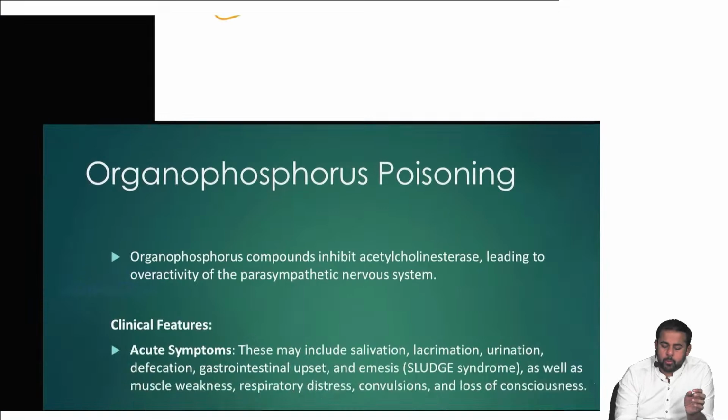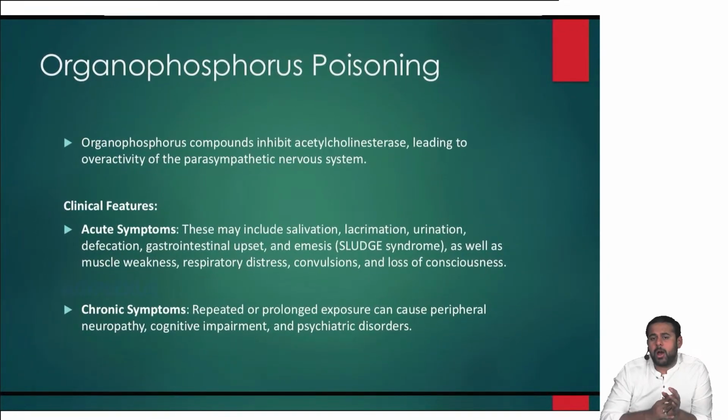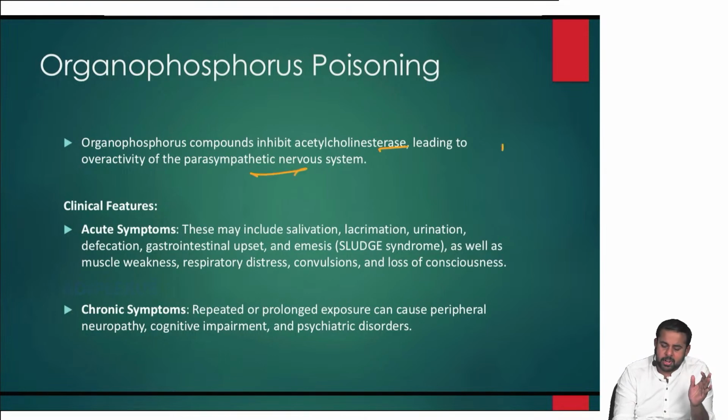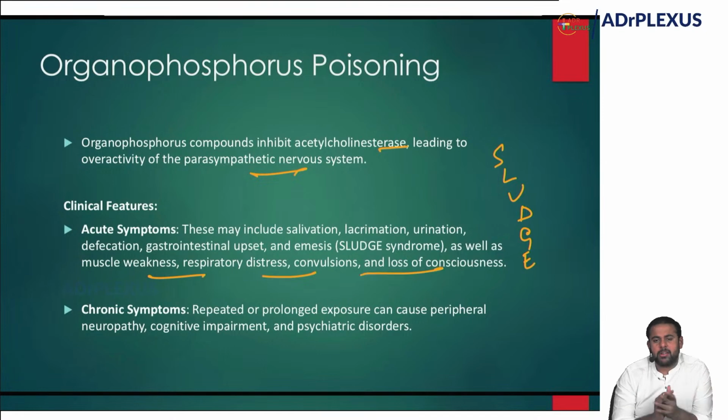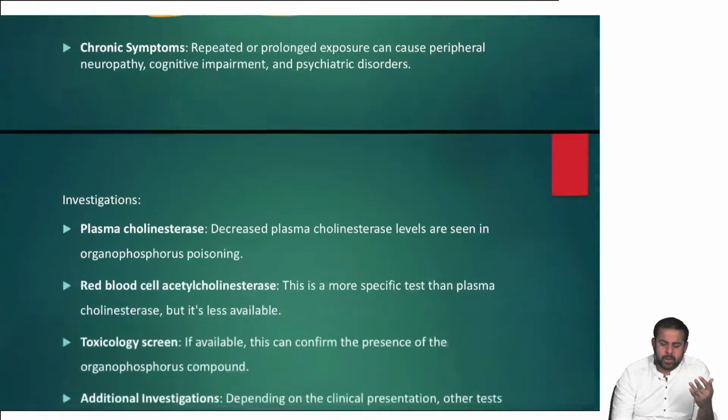Okay. Then coming to poisonings, organophosphorus poisonings and corrosive poisonings, these are all important. Organophosphorus poisonings inhibit acetylcholinesterase, leading to overactivity of the parasympathetic nervous system. Clinical features are mainly SLUDGE: salivation, lacrimation, urination, gastrointestinal upset, defecation, and emesis. As well as muscle weakness, respiratory distress, convulsions, and loss of consciousness might be there. Chronic symptoms due to repeated exposure may include peripheral neuropathy, cognitive impairment, and psychiatric disorders.